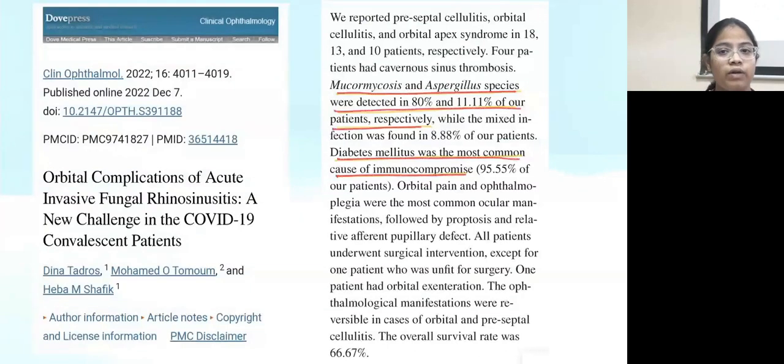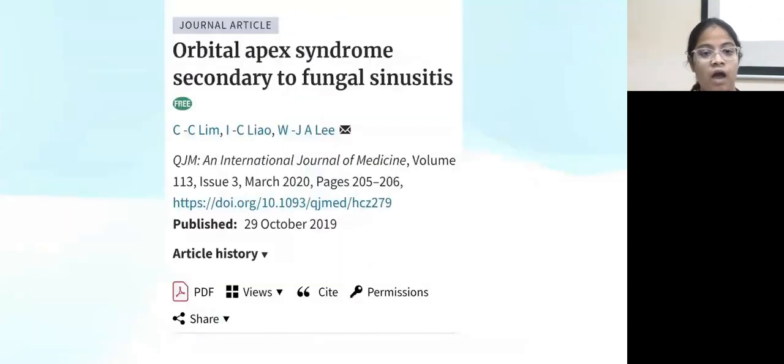So during our COVID-19 time is when we saw a lot of cases of mucor, and they usually present with many ophthalmic symptoms like cellulitis, orbital apex syndrome. Here is a study done during COVID-19 which shows the increasing incidence of orbital apex syndrome, and the major causes were mucor and aspergillus. And diabetes mellitus was found to be the most common cause of immunocompromise in these patients. This is just an article to say that there are many cases reported on orbital apex syndrome secondary to fungal sinusitis.